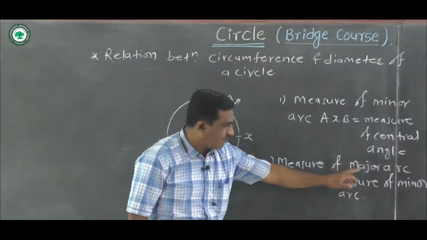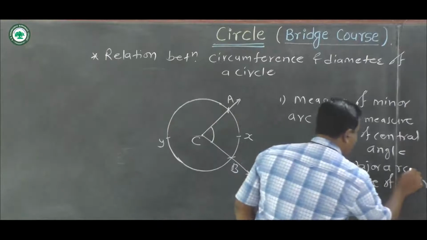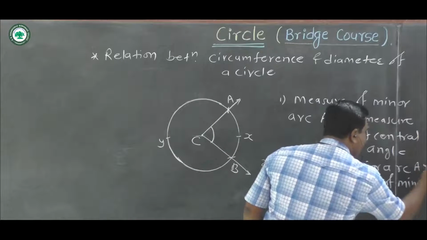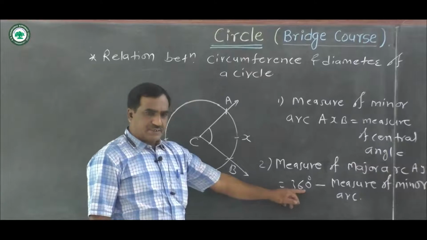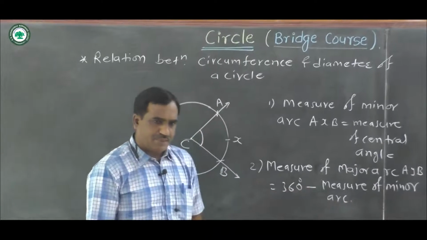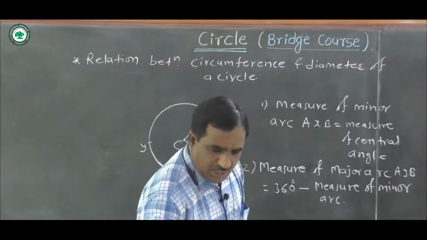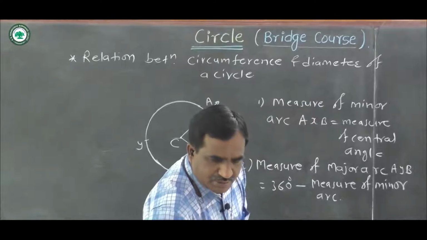Measure of major arc AYB is equal to 360 degree minus measure of minor arc or measure of central angle.